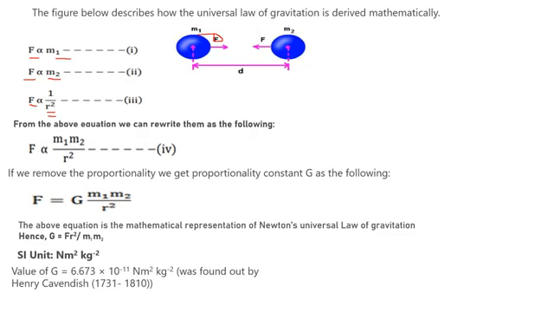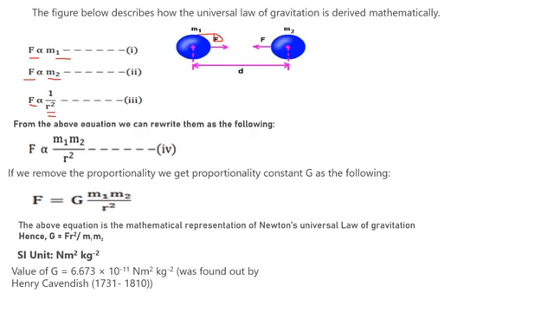And why have we taken r? Because it's the distance from the center of this object to the center of the other object, right? So we are considering the radius and the rest of the distance also. That's why we have taken r. You can take any other alphabet also, but usually we take r, right? So from the above equations, we can rewrite them as follows.